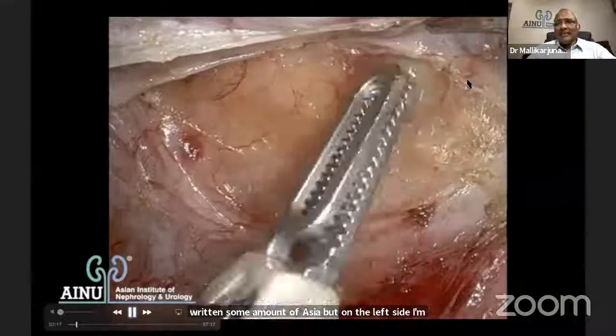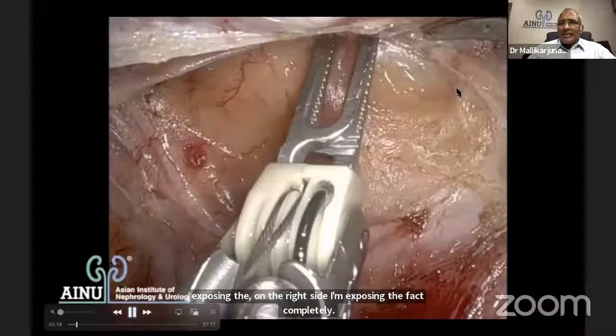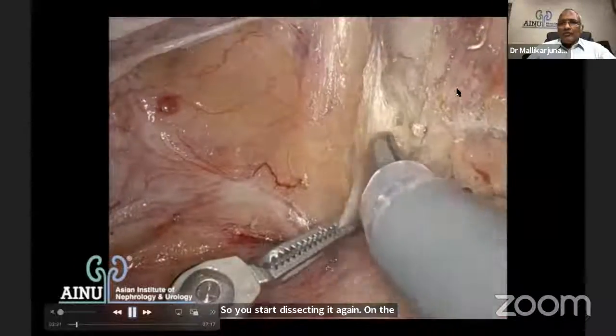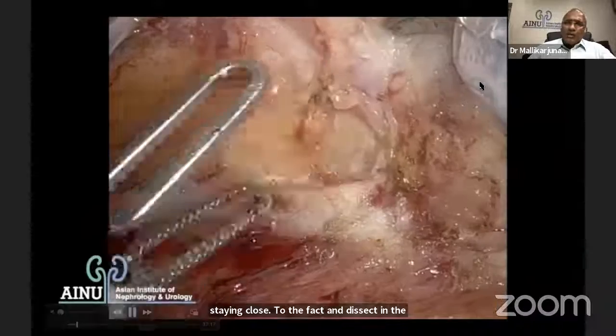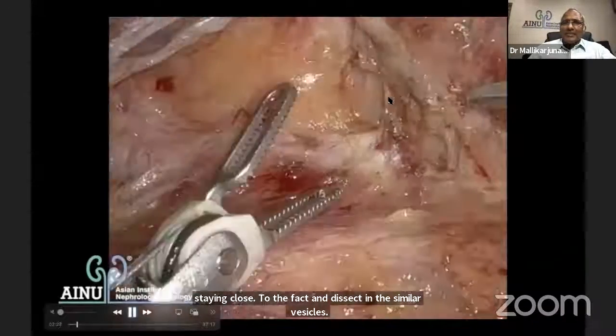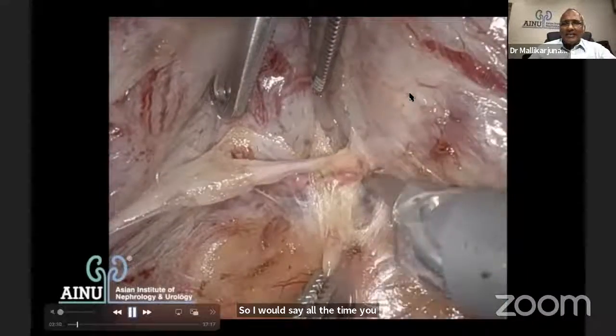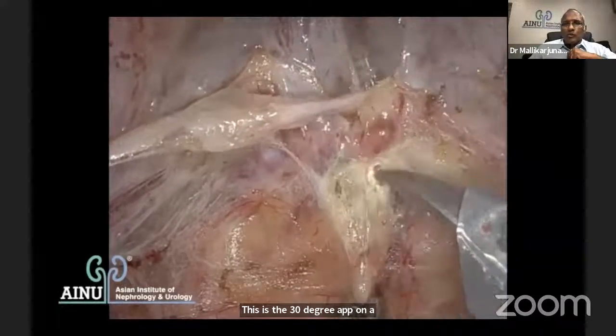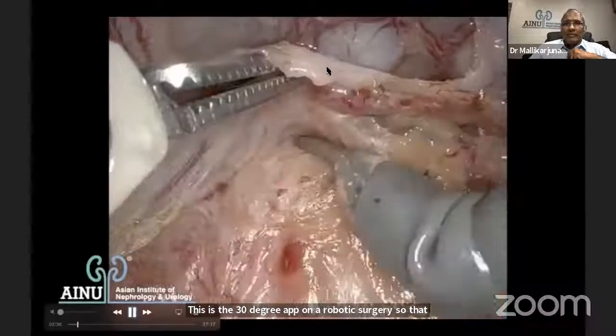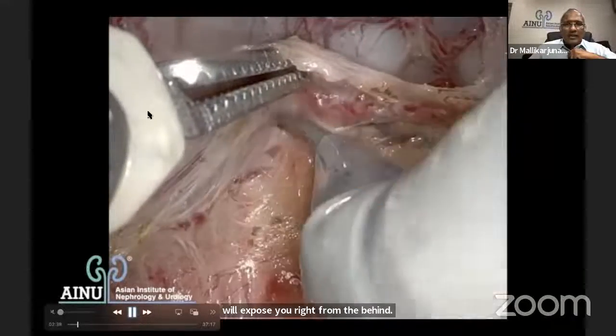So you start dissecting it again. On the right side, I'm staying close to the fat and dissecting the seminal vesicles. I would say all the time, you do as much dissection as possible when you do it posteriorly. This is the 30-degree up lens on the robotic surgery. So that will expose you right from behind. You are behind the prostate now. This is on the left side.